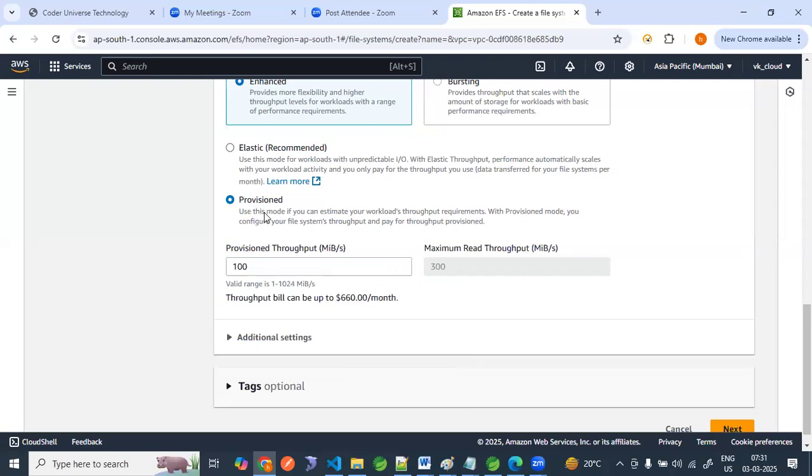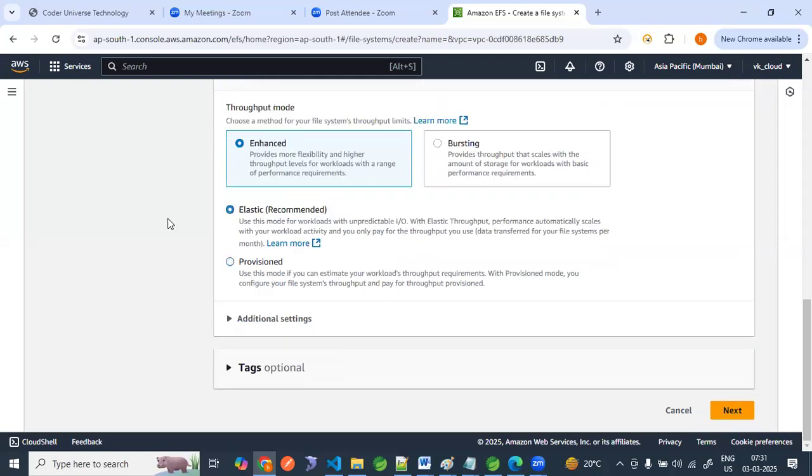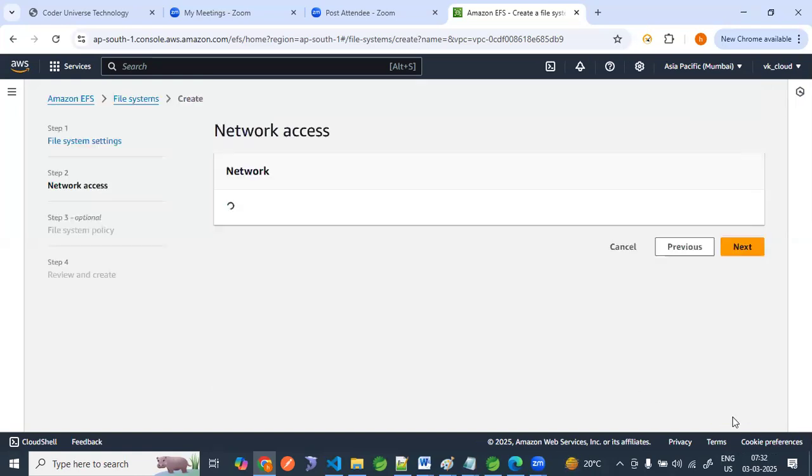So this is provisioned, which means we can customize. For 100 MB per second of throughput, the maximum read throughput is 300 MB per second. Otherwise we can use elastic, which is the recommended one. If there is a special requirement to keep performance at a throughput of like 100 MB per second, then cost is associated, and based on your requirement you can select that. Apart from that, this part is done. We can go to next.